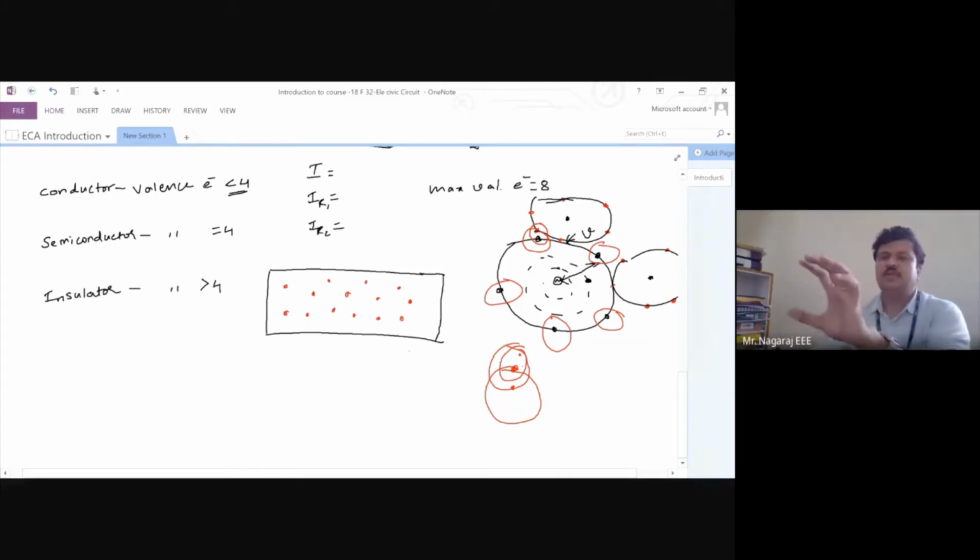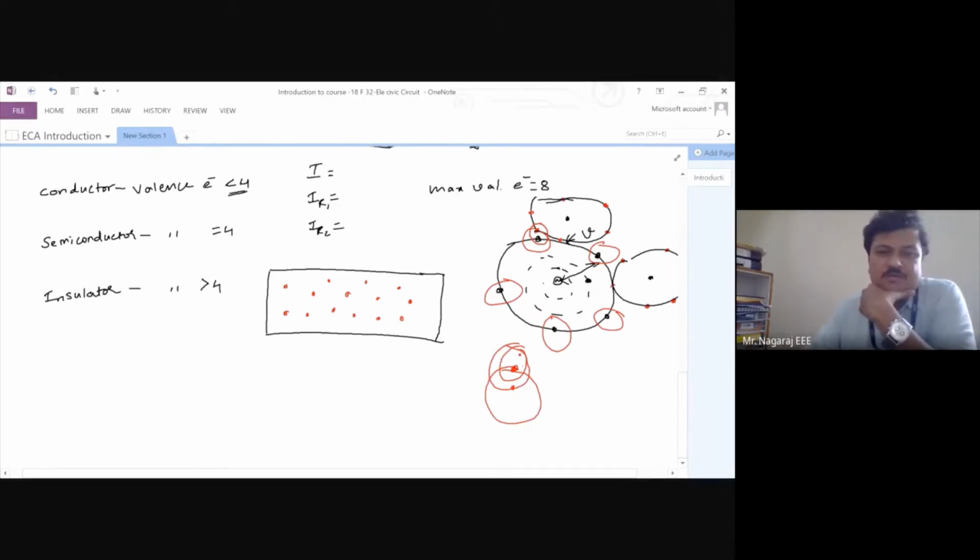Now this copper wire is in a room, not connected to any external source. Under room temperature conditions, the room temperature is sufficient to break the covalent bond of a copper atom. Generally this happens. But the problem is the energy gained by these electrons to break themselves free is not directed.